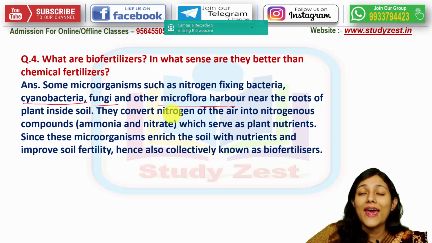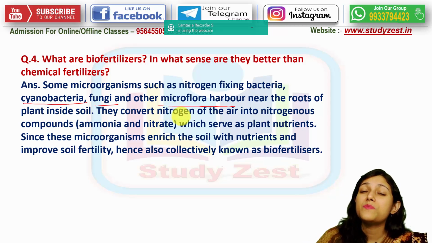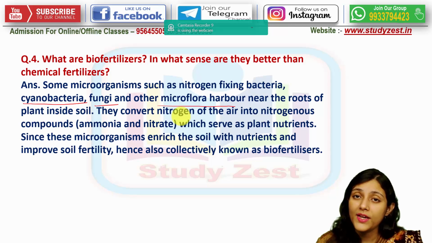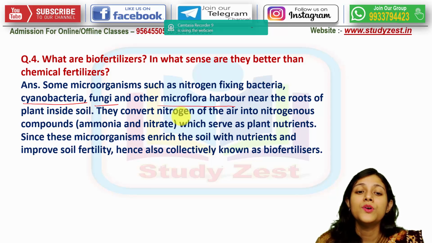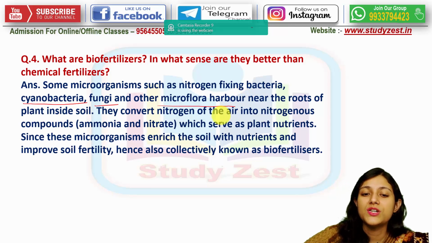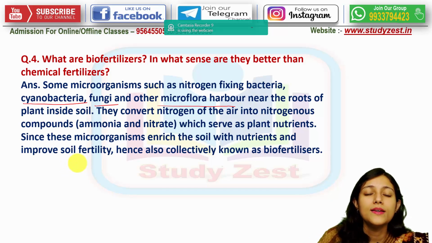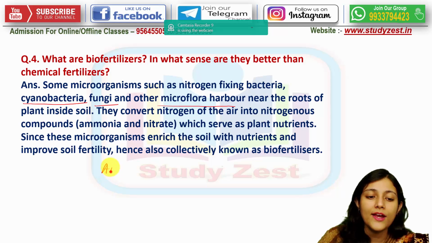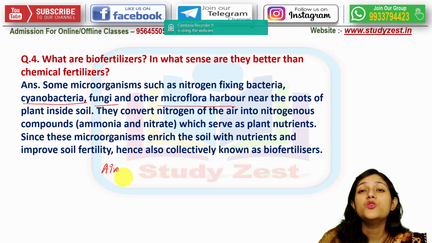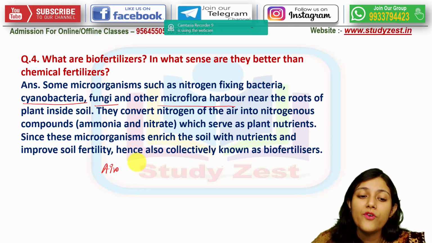They have a special mechanism in their body which allows them to convert the nitrogen in the air into nitrogenous compounds. See, in the air, nitrogen is present in unusable form.